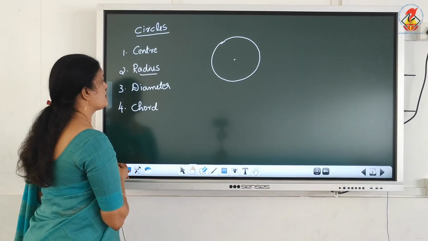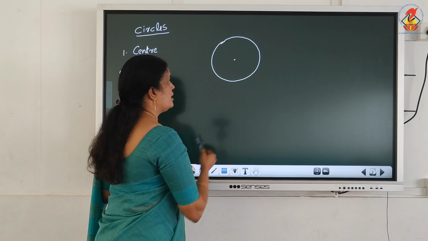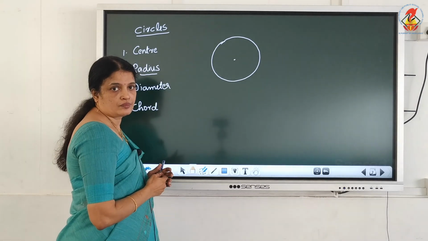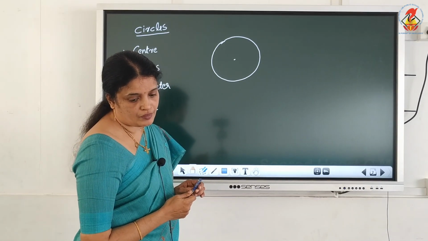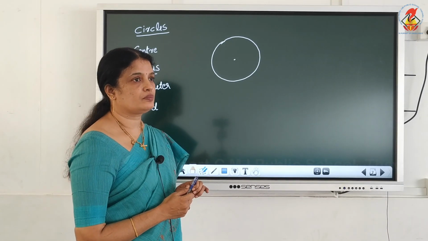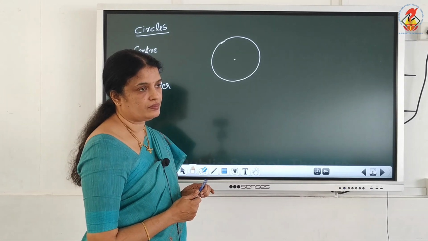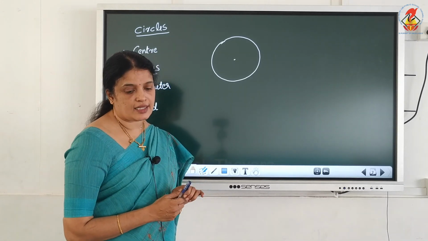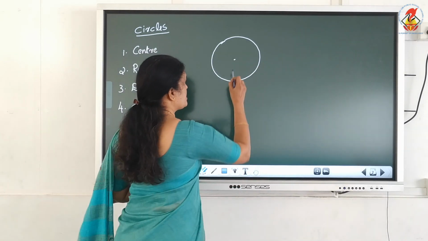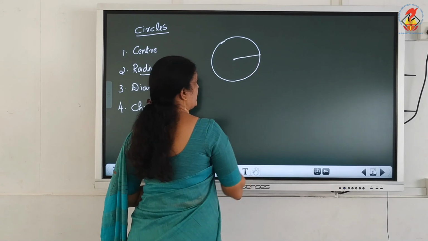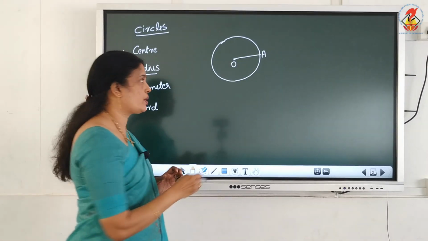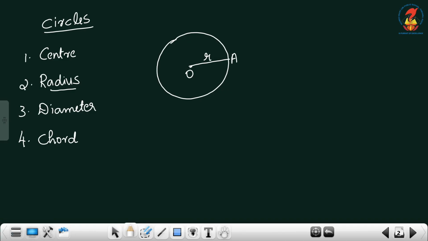Okay. What is the radius? Radius means the constant distance from the center to any point on the circle. Okay, this is the center. You can draw like this, OA. This OA represents what? Radius. It is denoted as R, small letter r.